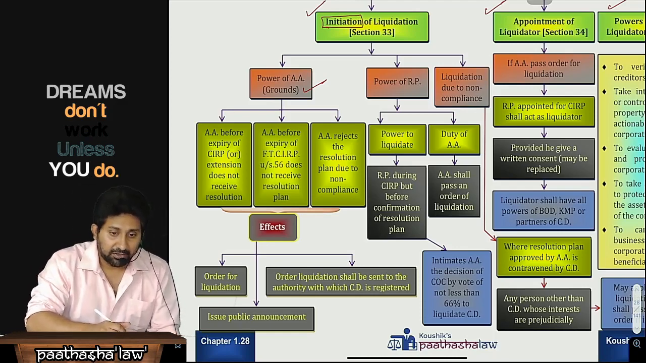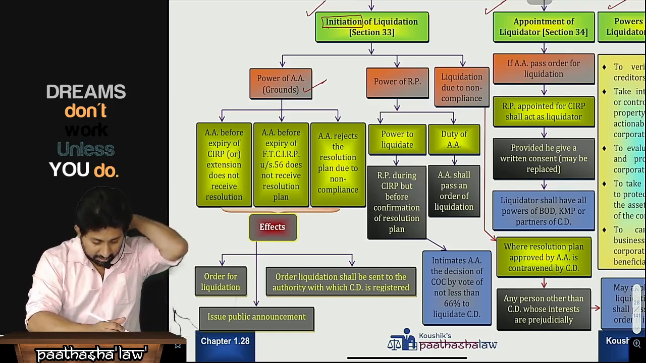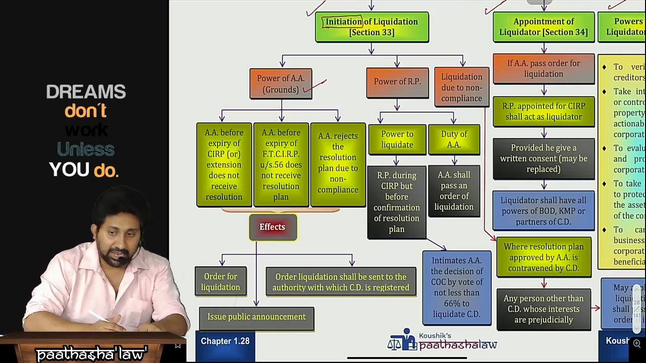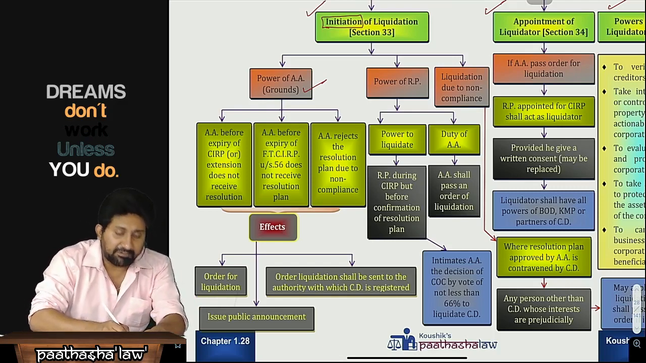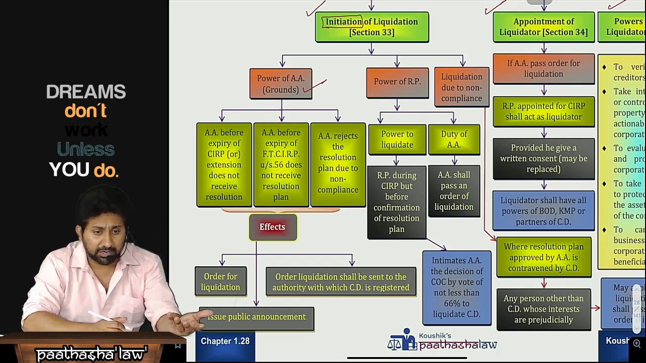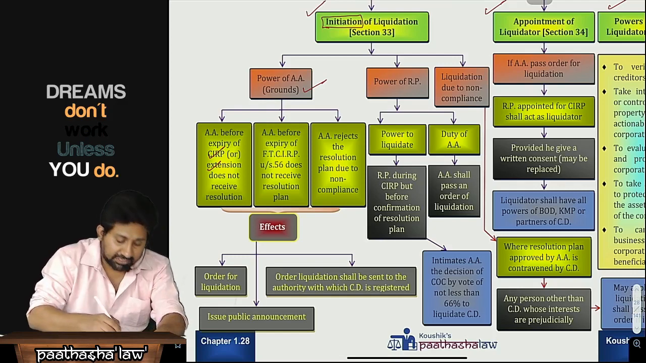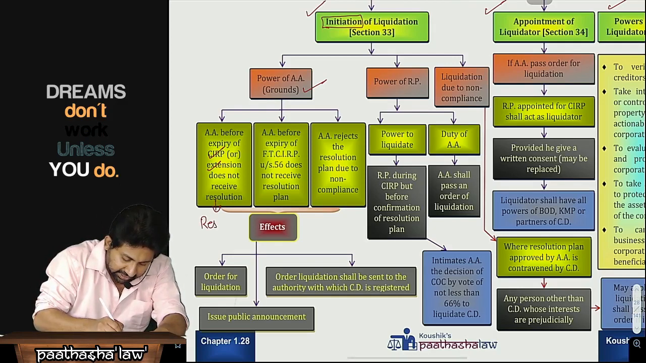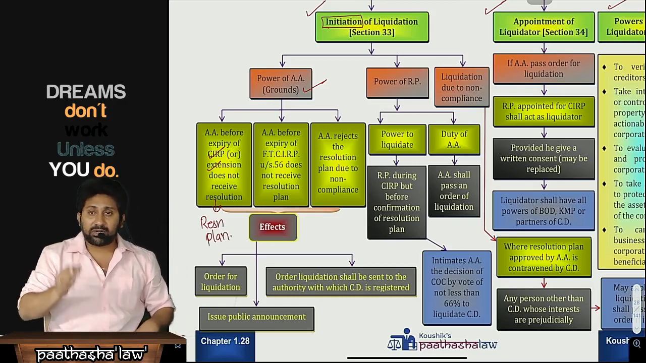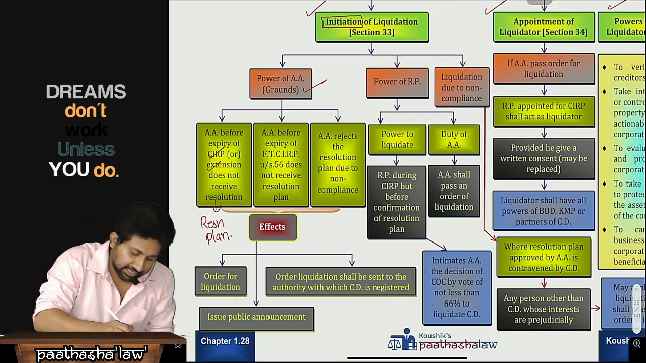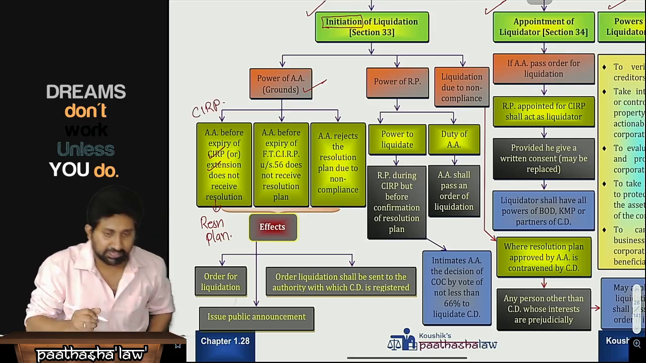First, AA before expiry of CIRP. I repeat, AA before expiry of CIRP. CIRP will take 180 days, and an extension may go beyond 180 days. So before expiry of CIRP or the extension given, it does not receive any resolution. Resolution means resolution plan. That means within that period, they didn't receive any kind of resolution plan. This is under normal CIRP going into liquidation.